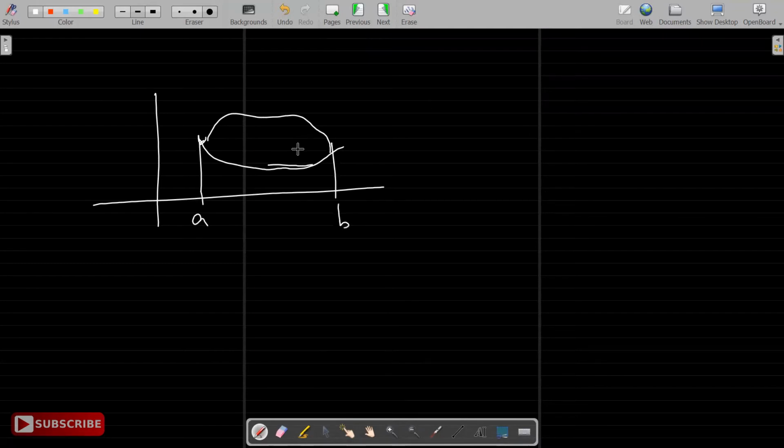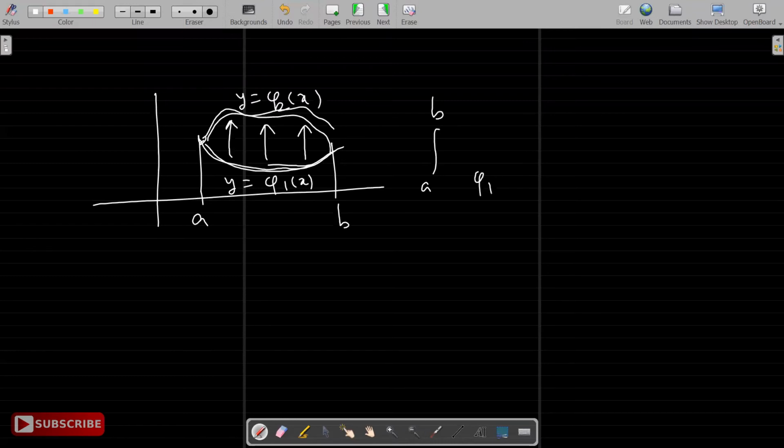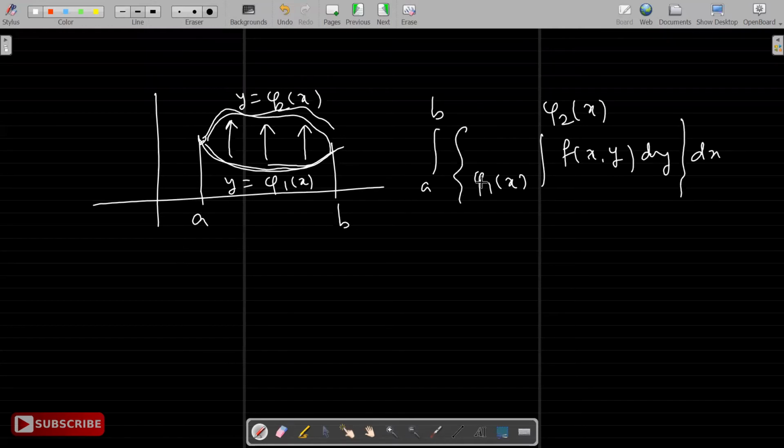Project it on the x-axis, so the outside limit of x is from a to b, and then y goes from this curve to this curve. So I can write y from phi 1(x) to phi 2(x): integrate f(x,y) dy dx. First integrate with respect to y, then with respect to x.